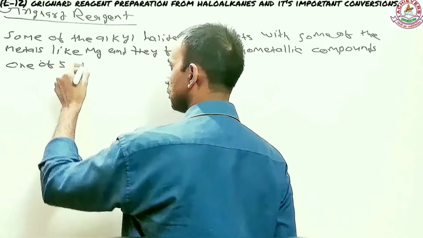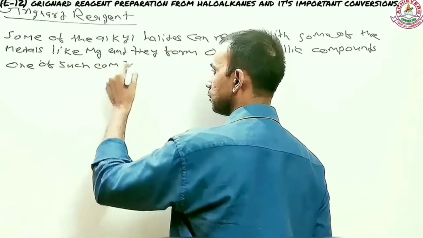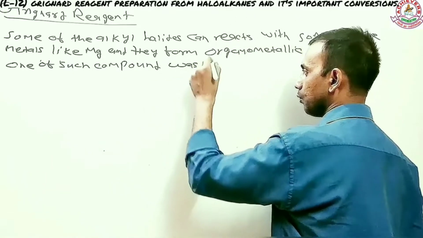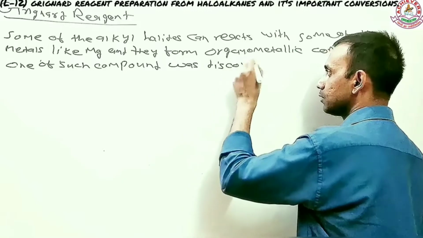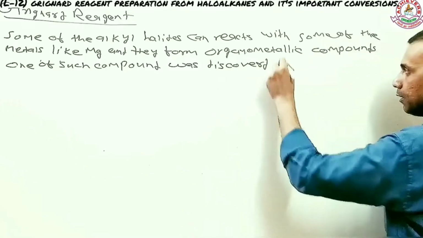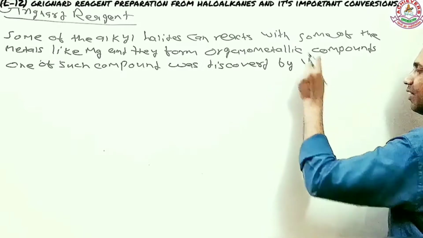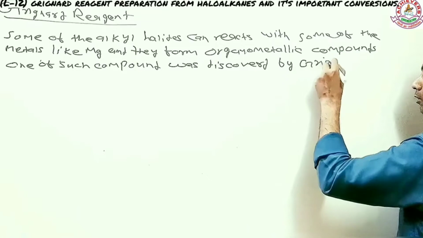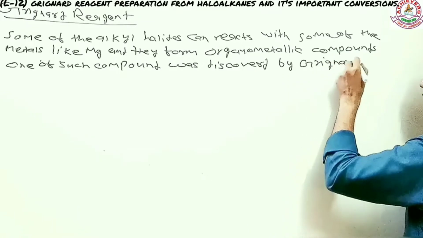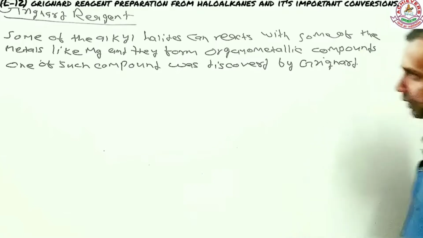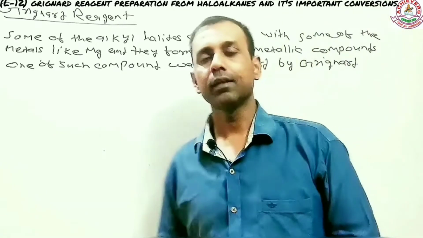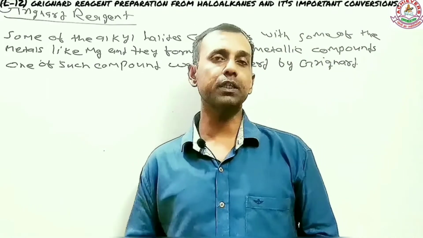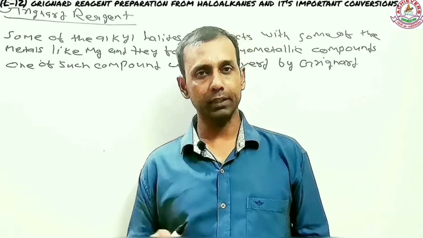One such compound was discovered by Grignard. His full name is Victor Grignard. So what I'm trying to say is that some of the metals can react with the alkyl halide and form a specific compound, and that compound is called an organometallic compound.